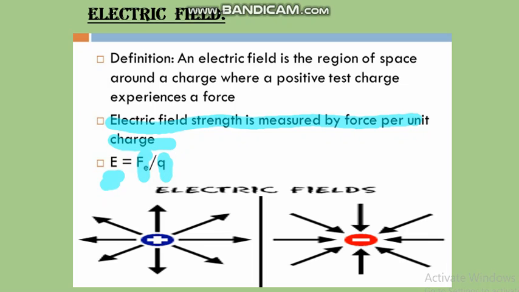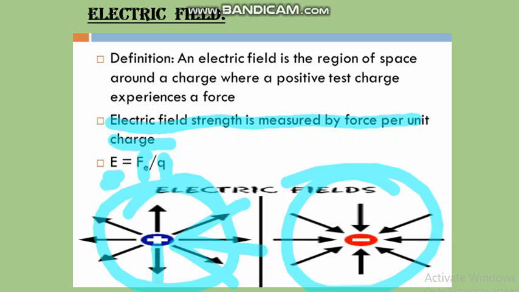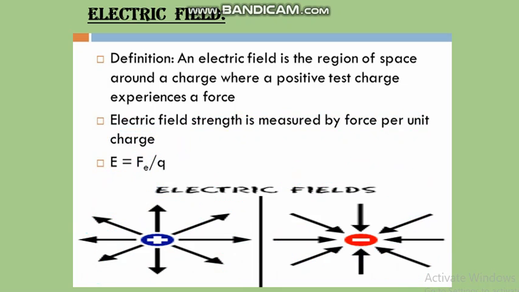In simple words, electric field is easily defined as the space around the charge in which its influence would be felt by another charge placed there, or it is the region around a charged body in which its effects can be experienced. So it is a positive charge and it is a negative charge, and these are the electric fields. This is the region where the charges experience force.